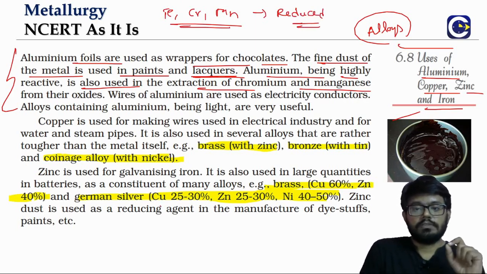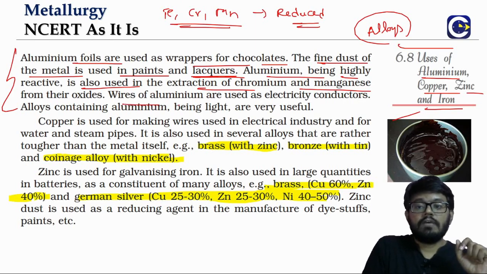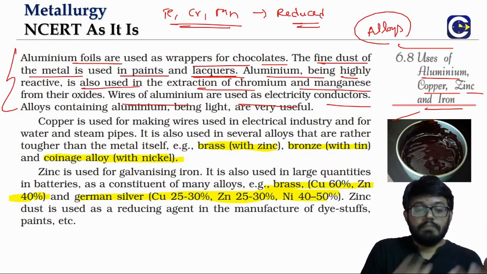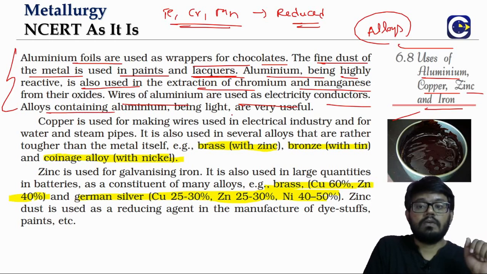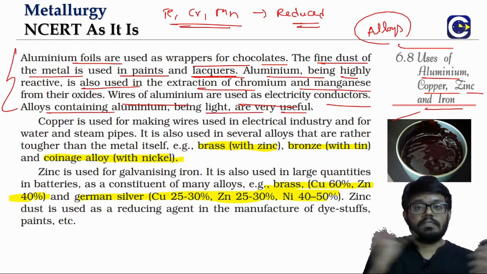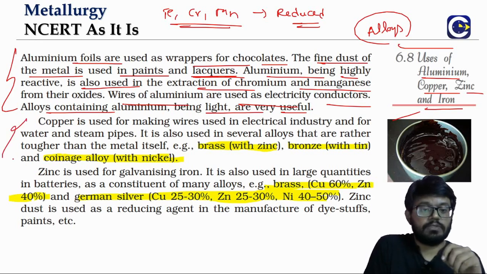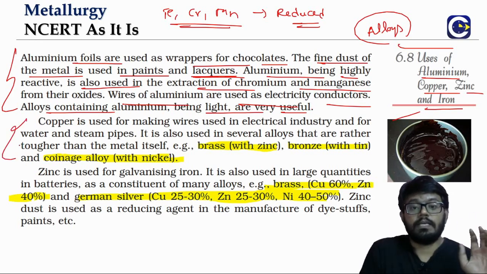Thermite process. Wires of aluminum can be used as electricity conductors because it is a good conductor of electricity. And because aluminum is light, the light alloys are used for making lightweight body parts of aeroplanes, etc. Coming to copper, this is where we can expect questions. Aluminum is more general, we may not be able to expect many questions.